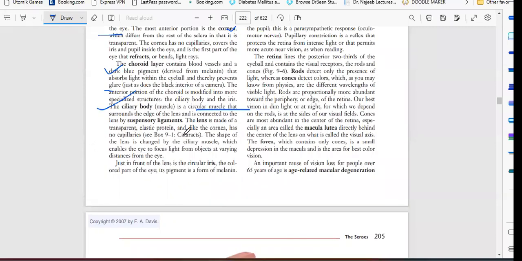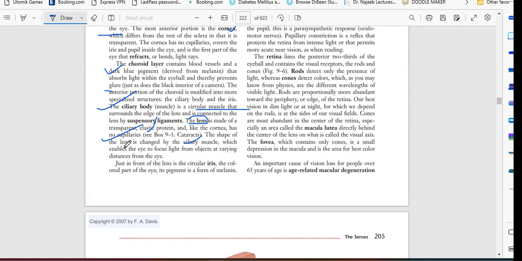Understood. Next we have the lens. What is the lens? The lens is made up of elastic protein, and like the cornea, it has no capillaries. In cataract surgery, the lens is changed. They will replace the lens. The shape of the lens is changed by the ciliary muscles, which enables the eye to focus light from objects at varying distances from the eye.